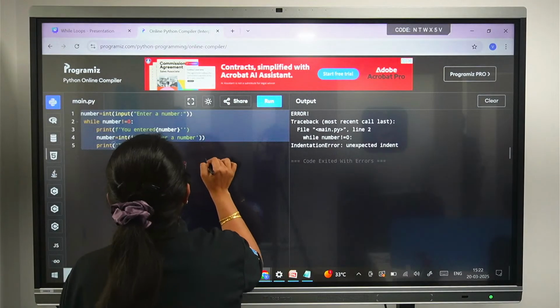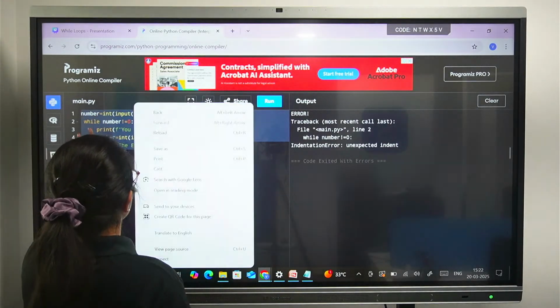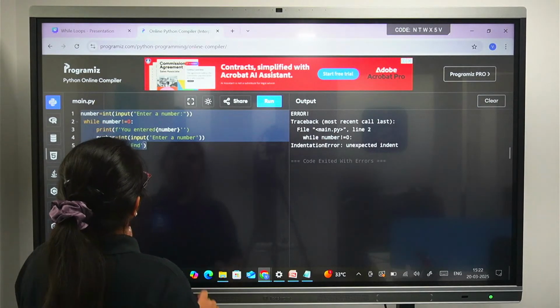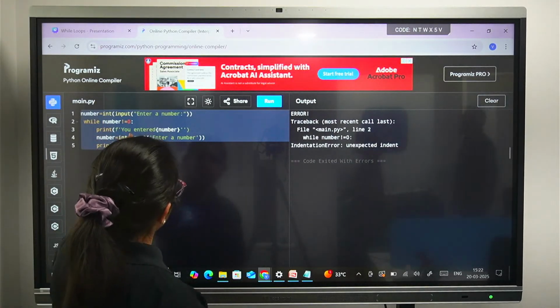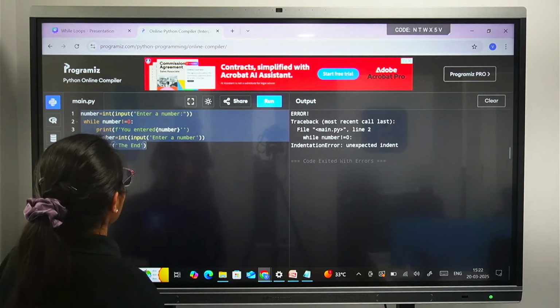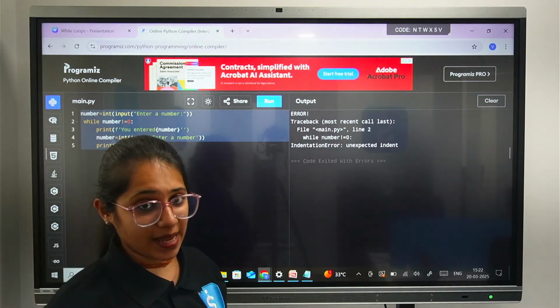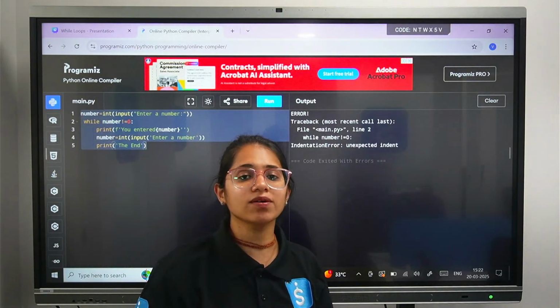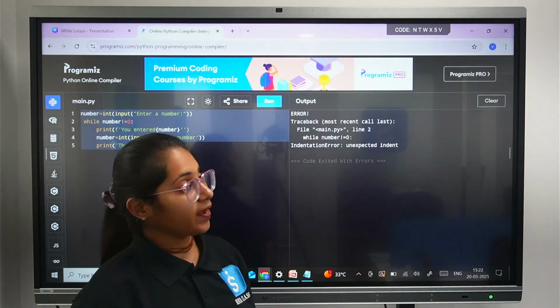What I've done here is I've initialized the number, as you can see, and this starts with while number is not equals to 0. Then what I need to print here is f, you entered the number, that should be inside the curly bracket, and the number input we take from the user, and then print the end. So this is how you can use the while loop in various conditions and various topics, right?